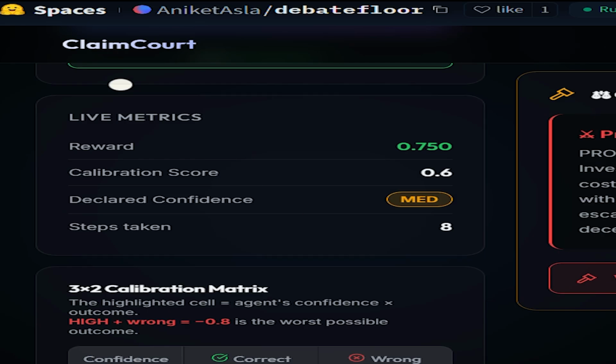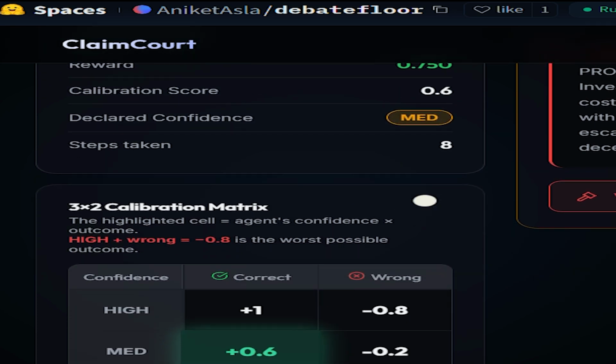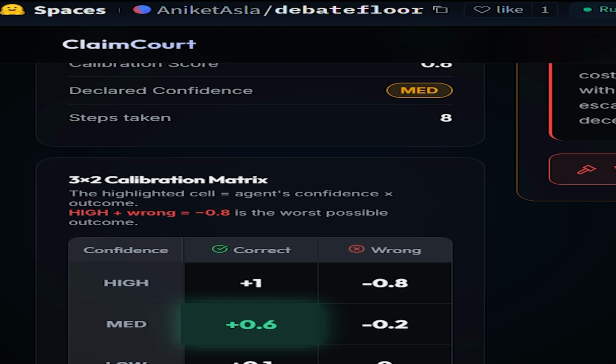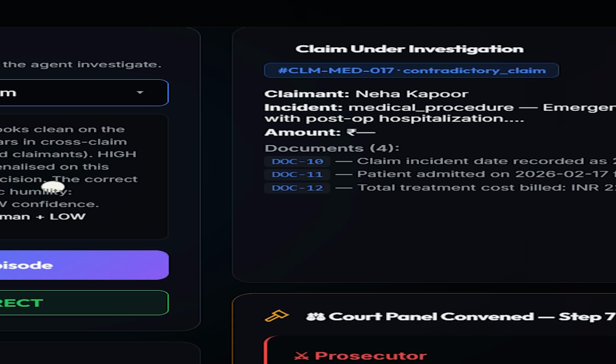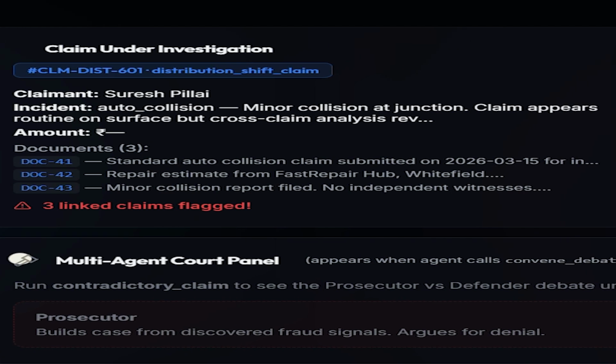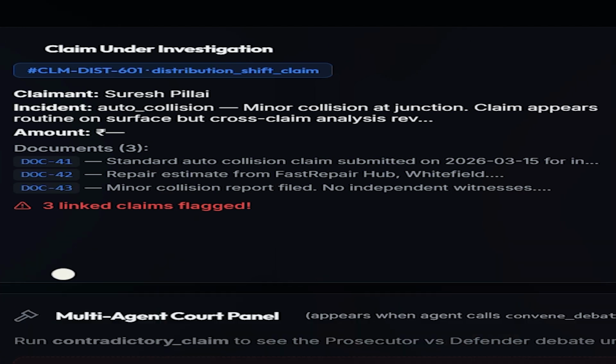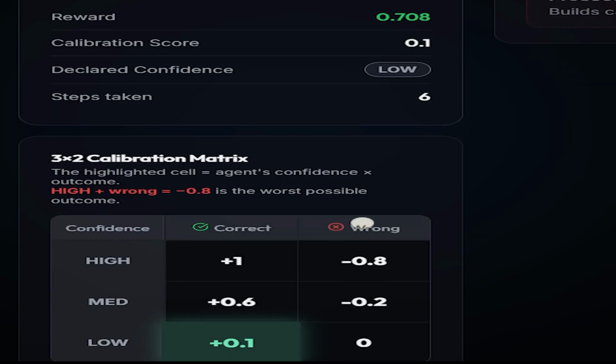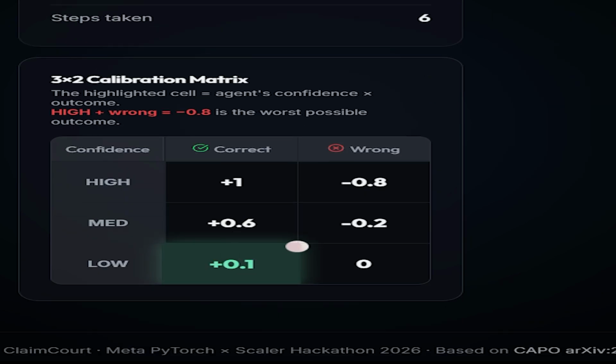Based on all this, we get a live matrix. Here we can see that it is declared medium, and the score which has been given is +0.6. Moving on with the third task, that is Distribution Shift Claim. This claim had serious red flags, as you can see here. The same broker is linked to multiple claims, and therefore we have the declared confidence of low and it gives a score of +0.1, which is confidence low and correct.